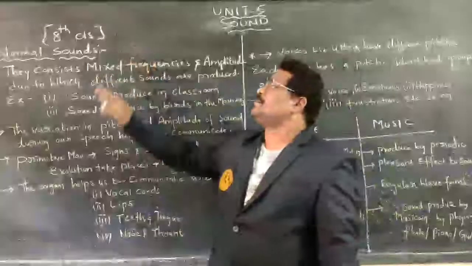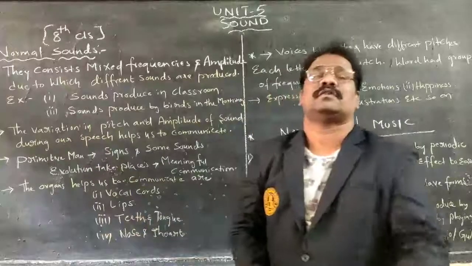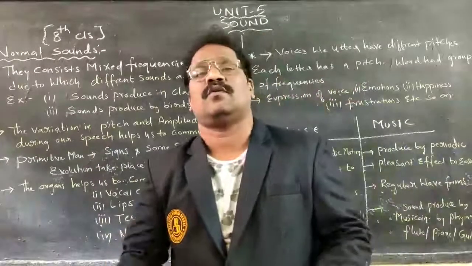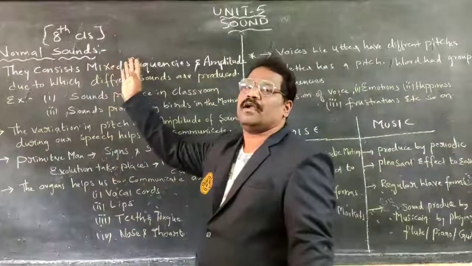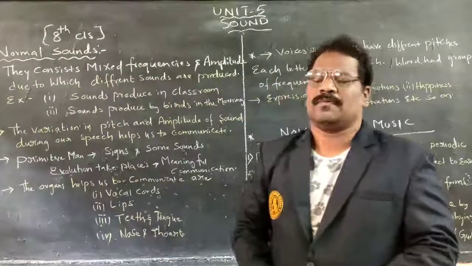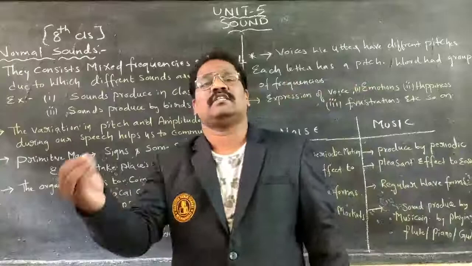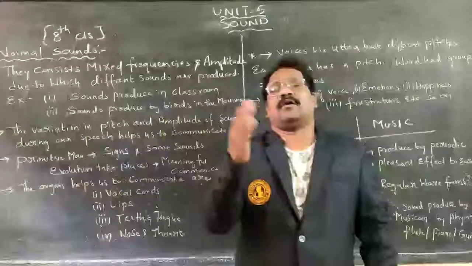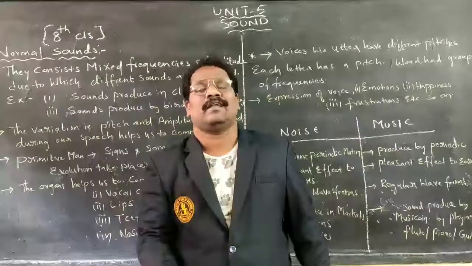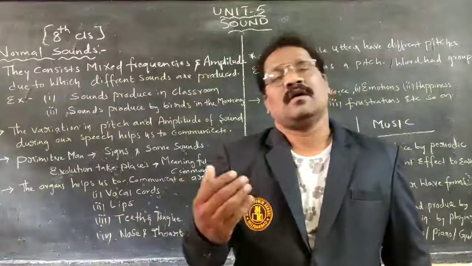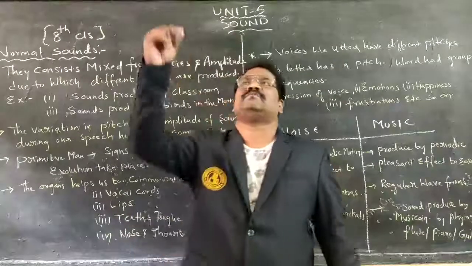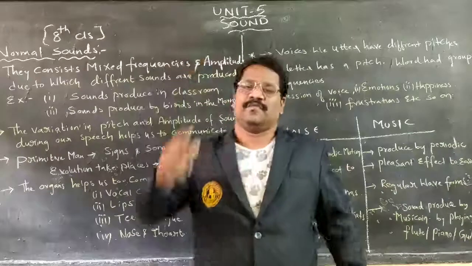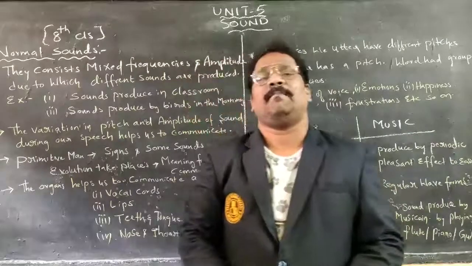Within this particular chapter, we are going to discuss normal sound consisting of different frequencies and amplitudes. Already we have seen what frequency is. The number of cycles produced per second is called frequency. What is called amplitude? The maximum displacement of a wave is called amplitude.